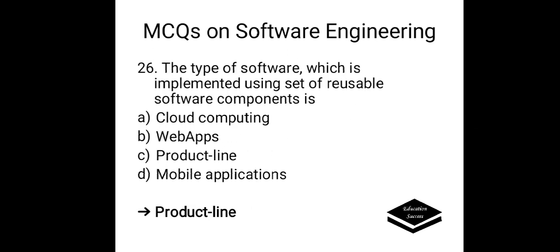The type of software which is implemented using a set of reusable software components is, options are A. Cloud computing, B. Web apps, C. Product line, D. Mobile applications. Correct answer is product line. It is that type of software which is implemented using a set of reusable software components.